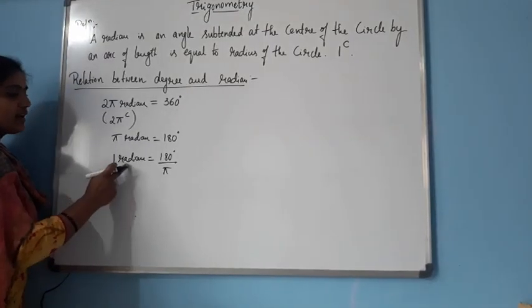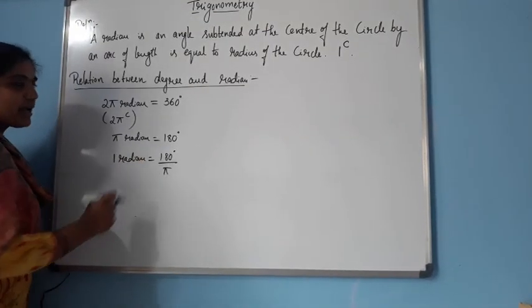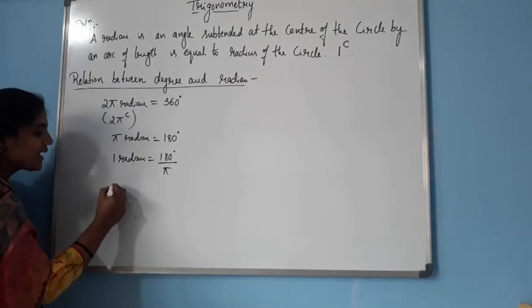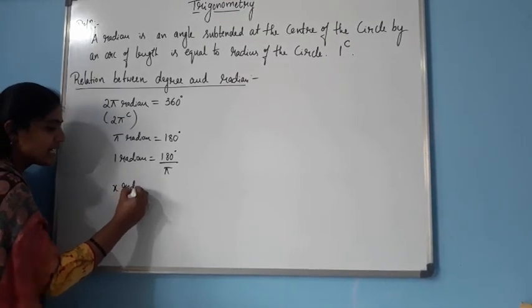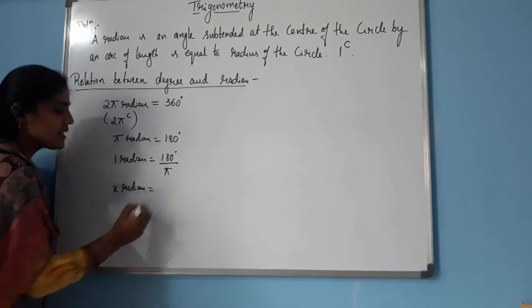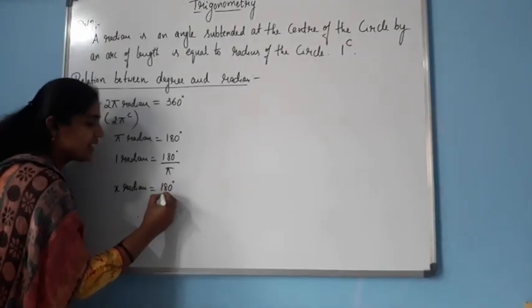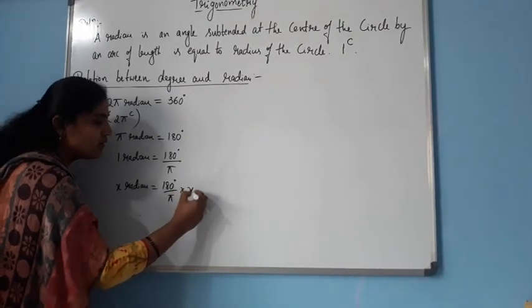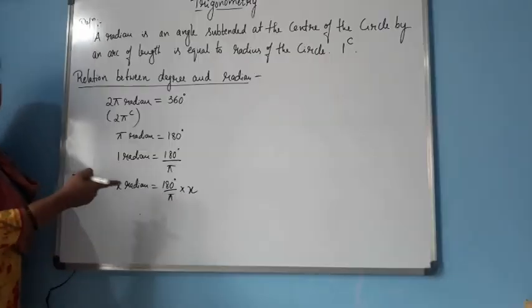So 1 radian is 180 degree by pi. Suppose if we take x radian, in general, x radian is equal to 180 degree by pi into x, okay. So this is the formula to convert radian to degree.